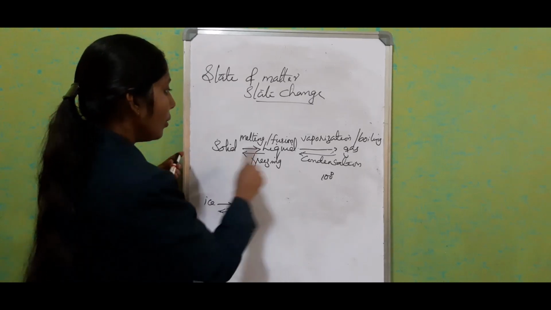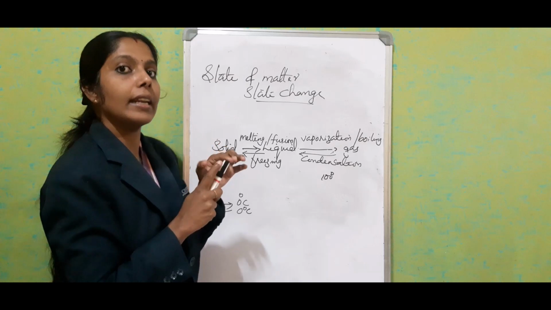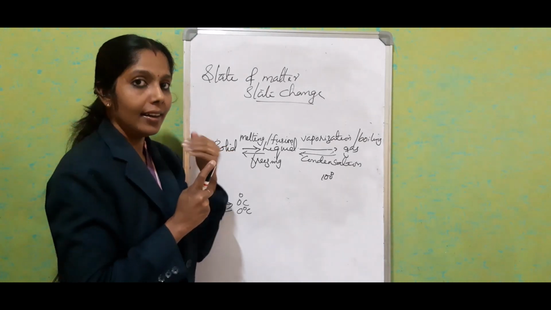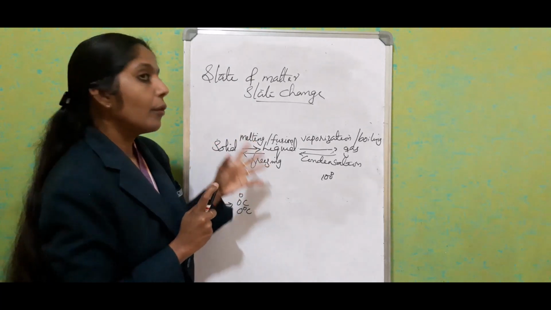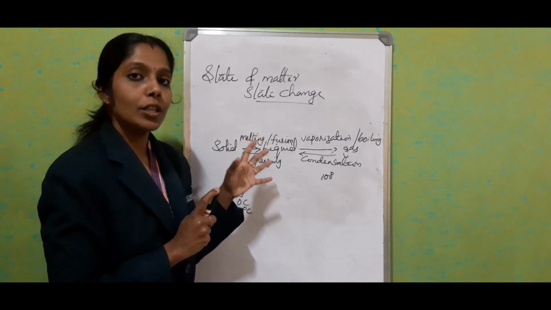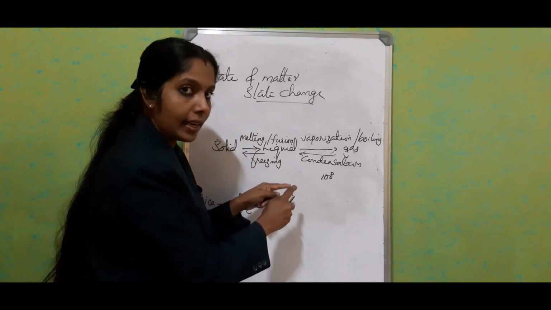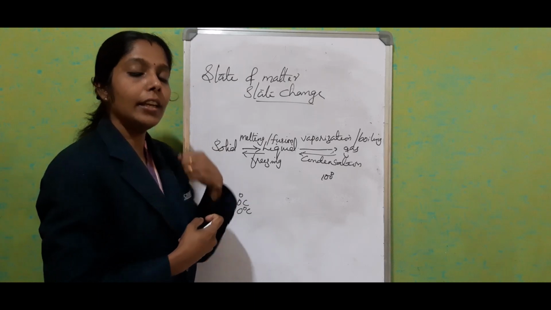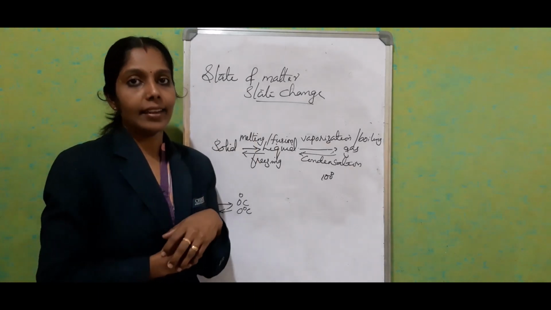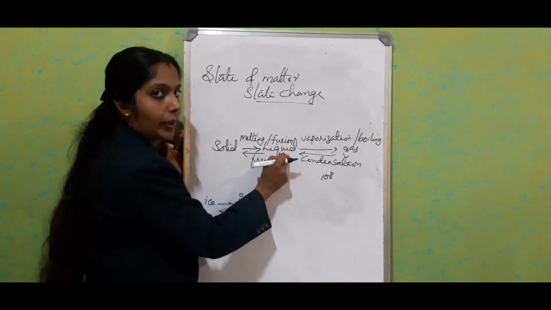Okay. So three stage or three phase change we saw that, or now we can define the change of state or phase change. So phase change means it's a process of changing from one state to another state, either by absorbing heat energy or rejecting heat energy. Okay, we'll see. See, solid to liquid.